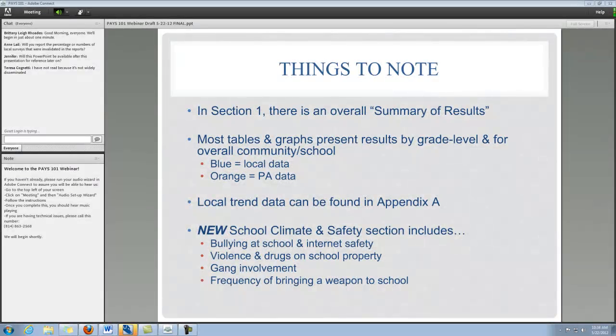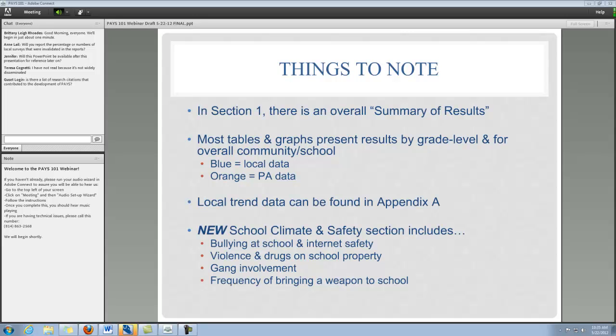Now, just a couple of things to note about the report itself. Today, we'll talk through some specific ideas about how to process your data, but it's probably good first to highlight a few things about the PAYS report in general. As I already mentioned, in Section 1, there is a summary of results that provides a brief overview of two things: the alcohol, tobacco, and other drug use in your community or school, and the risk and protective factor profiles for your community or school. So it's a really good place to start to get a good sense of your PAYS report.